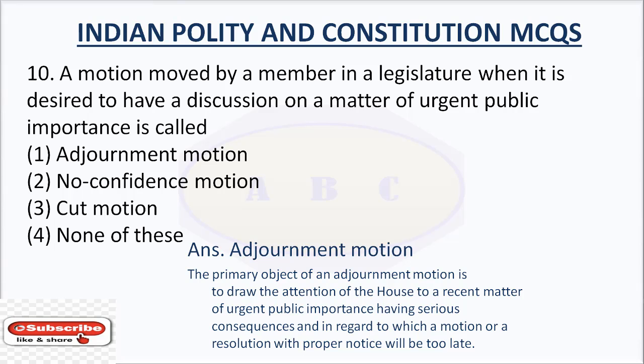The primary object of an adjournment motion is to draw the attention of the House to a recent matter of urgent public importance, having serious consequences and in regard to which a motion or a resolution with proper notice will be too late.